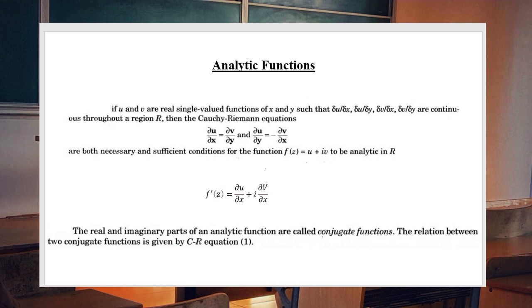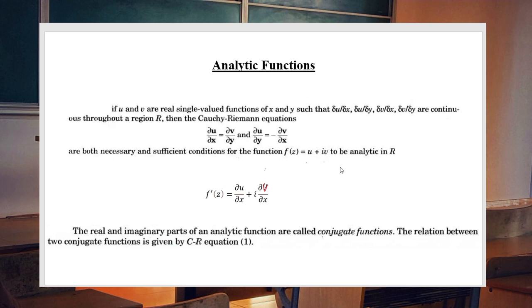We already discussed the CR equation. Suppose the function is analytic, that is, it satisfies both Cauchy-Riemann equation as well as its partial derivative is continuous. Then we can find its derivative using this equation, dou u by dou x plus i into dou v by dou x.